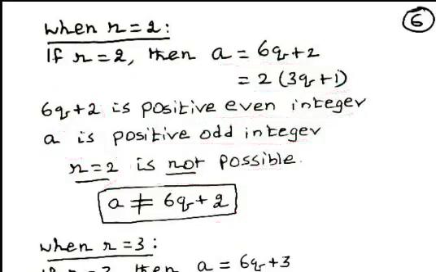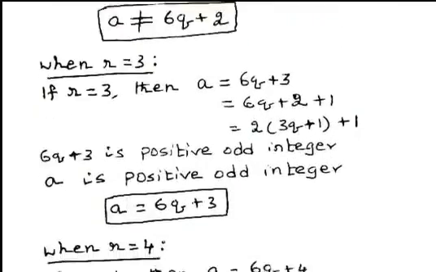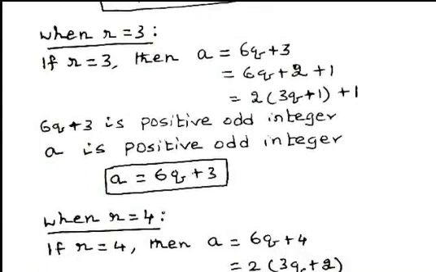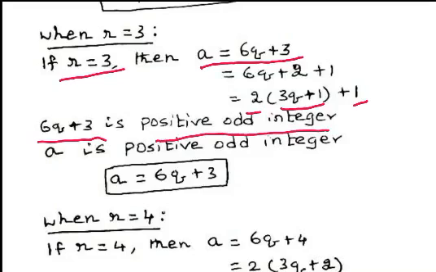Now we consider the case when r equal to 3. When r equal to 3, a equal to 6q plus 3. Now this can be written as 2 multiplied by 3q plus 1, plus 1. And clearly 6q plus 3 is the positive odd integer, and a is also positive odd integer. Therefore, the positive odd integer can be expressed in the form of 6q plus 3.